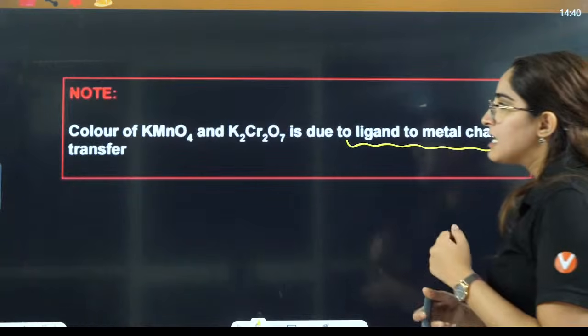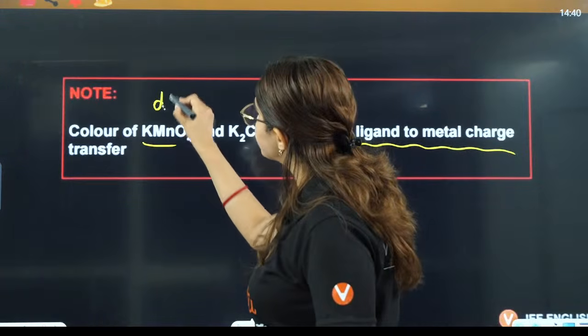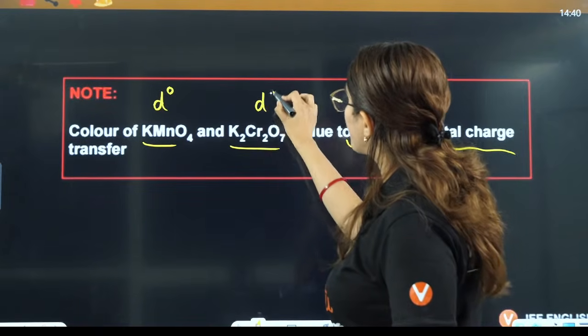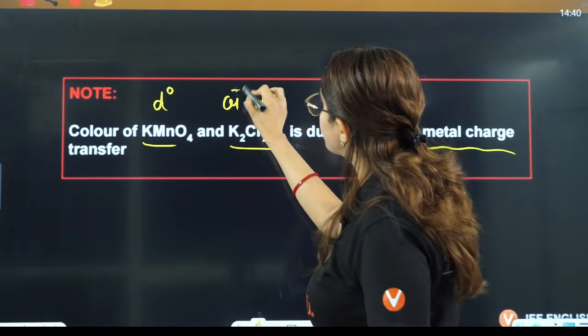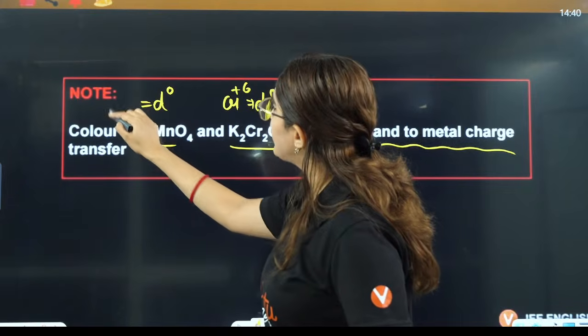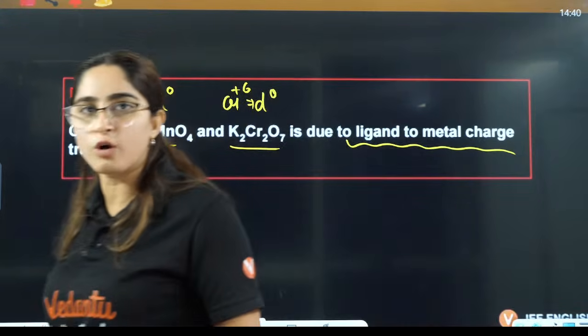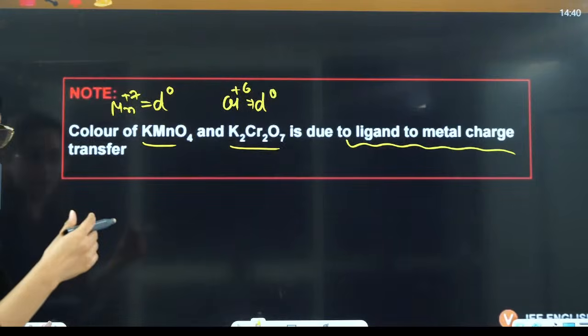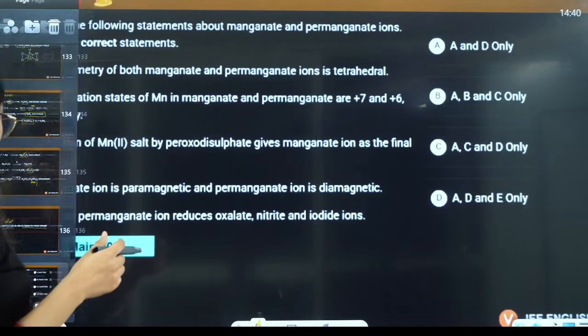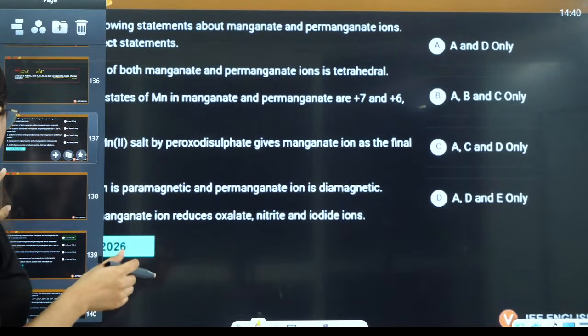Color of KMnO4 is due to ligand to metal charge transfer. Now see, this is in d0 configuration, and this is in d0 configuration, because here chromium is +6 and here manganese is +7, both have d0. Then d-d transition does not play a role, so they give the color because of charge transfer. Okay, tell me everyone, is that clear?